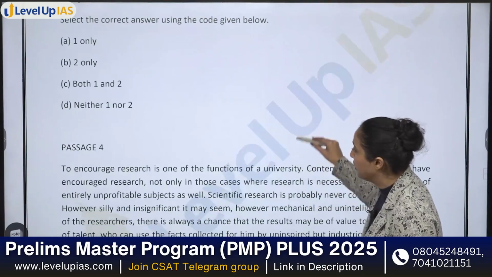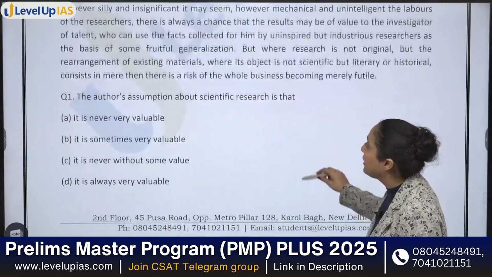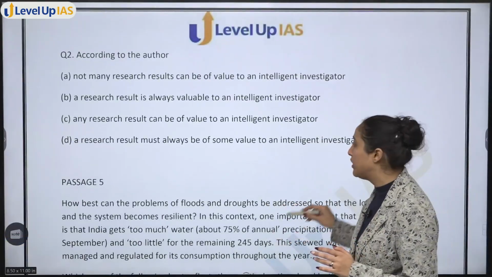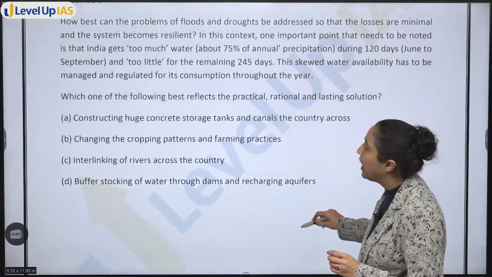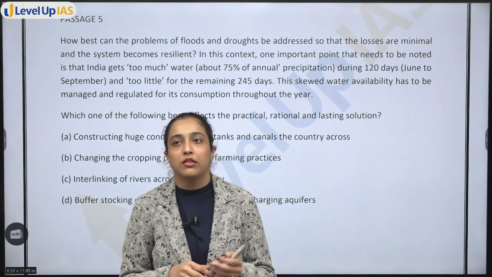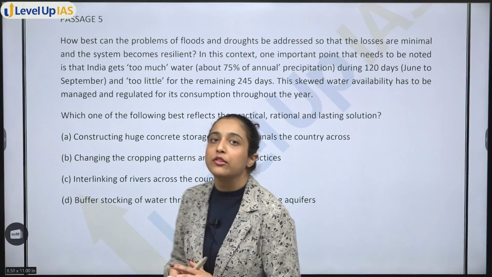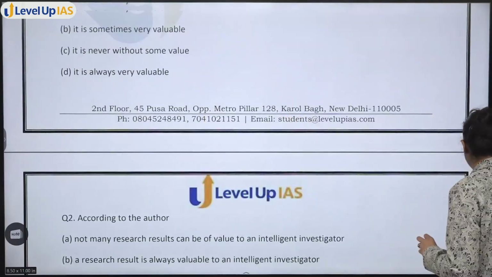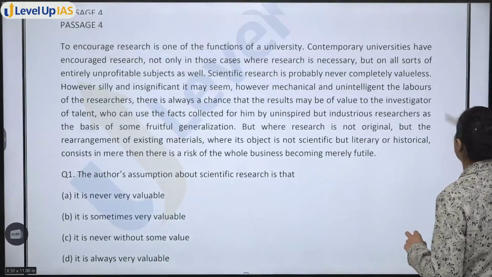Passage 4, again, is of, let's say, average length, and then you have question 1, question 2. So again, 2 questions with this passage. Then you have passage 5, again, normal length and a question. So none of the passages were such that either the length is so much or only 1 question is there with a lengthy passage. That did not come anywhere, right? Now let's start by discussing the passage. We will see what is the level of difficulty.